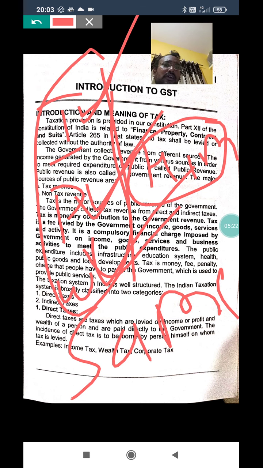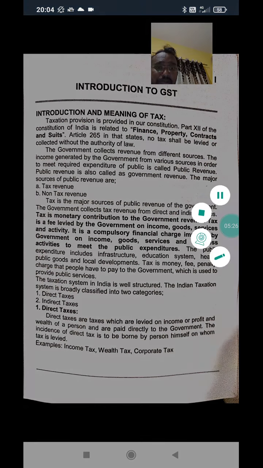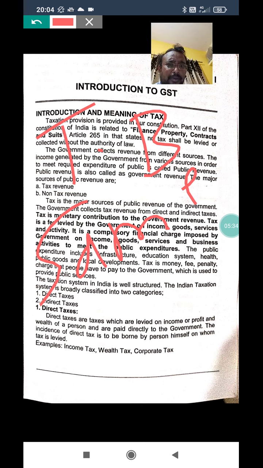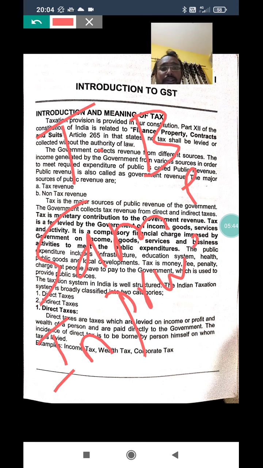Here the tax burden shifts to the same person. Where the income belongs to the same person, the profit belongs to the same person, the wealth belongs to the same person, that is called a direct tax.